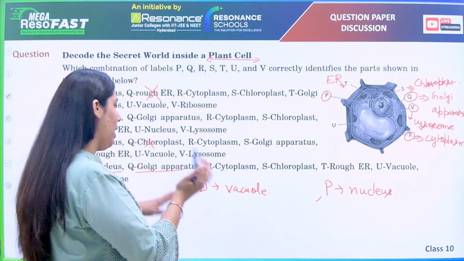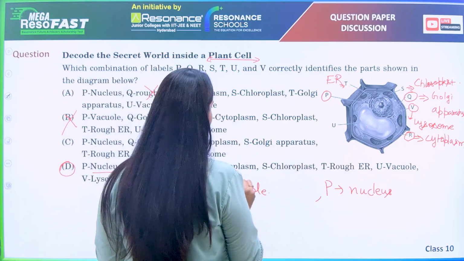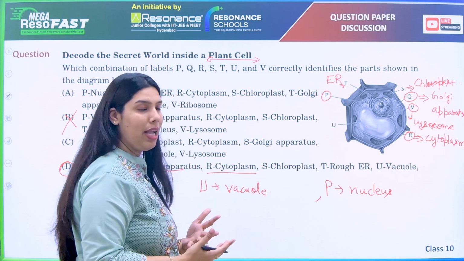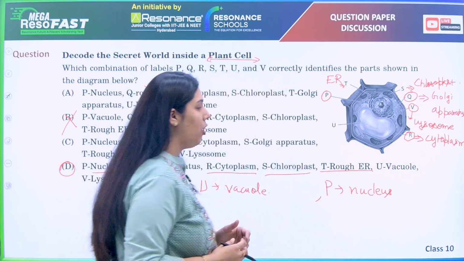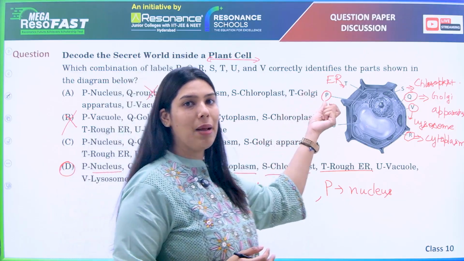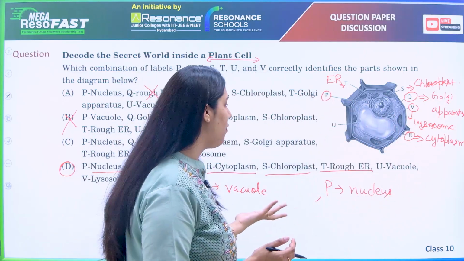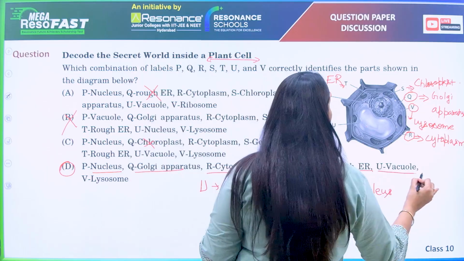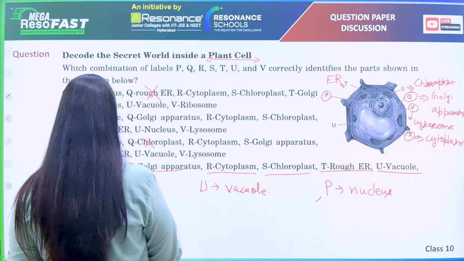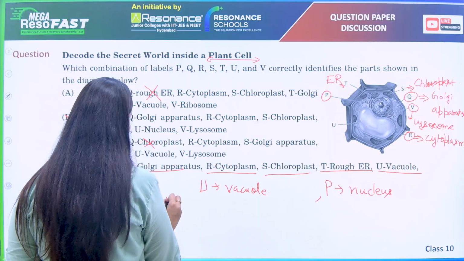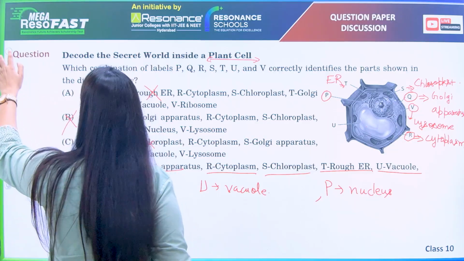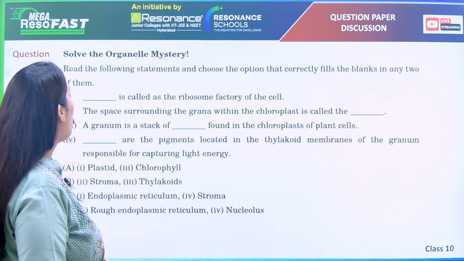Okay, let us see further. R is what? Cytoplasm. Yes, that is what we have discussed. S is chloroplast. T is endoplasmic reticulum. We haven't mentioned rough because the diagram is not that clear, but yes, obviously it is rough endoplasmic reticulum. Okay, U is vacuole and V is lysosomes. So the options are fitting appropriately. The answer is D.